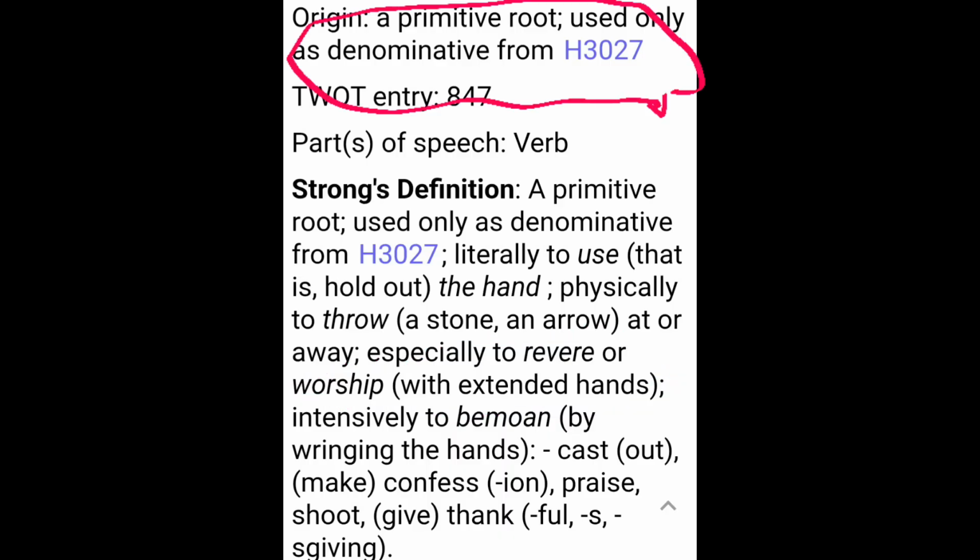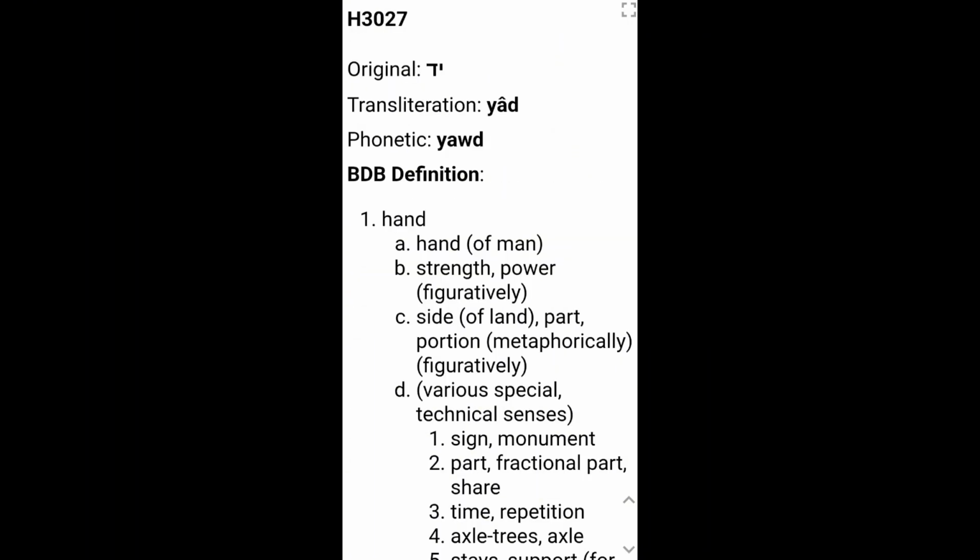And it comes from H3027, Yod, Dalet, Yod, and it means quite simply a hand. All of the variations of the meaning of the word hand would follow from that.